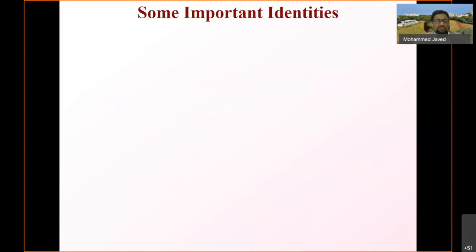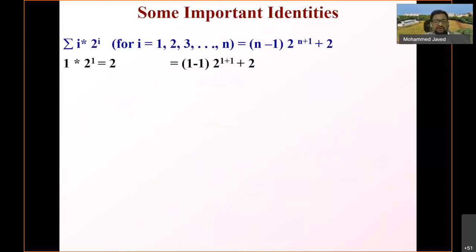And now some important identities before we go into the calculation of the time complexity. This already we explained. Sigma i into 2 power i for i varying from 1 to n is (n minus 1) into 2 power (n plus 1) plus 2. So if you simply take n equal to 1 and substitute, you would get the same. Left hand side is equal to the right hand side here.